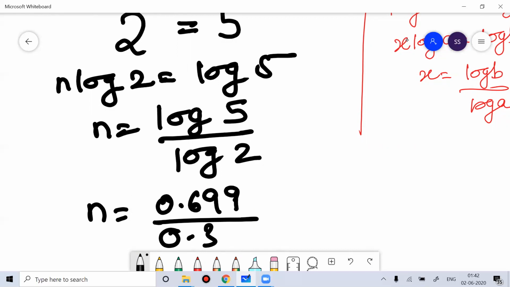So log 2 is 0.3010. So if you solve this, you'll get the value of n. So that way it will serve your answer. So I hope you understood.